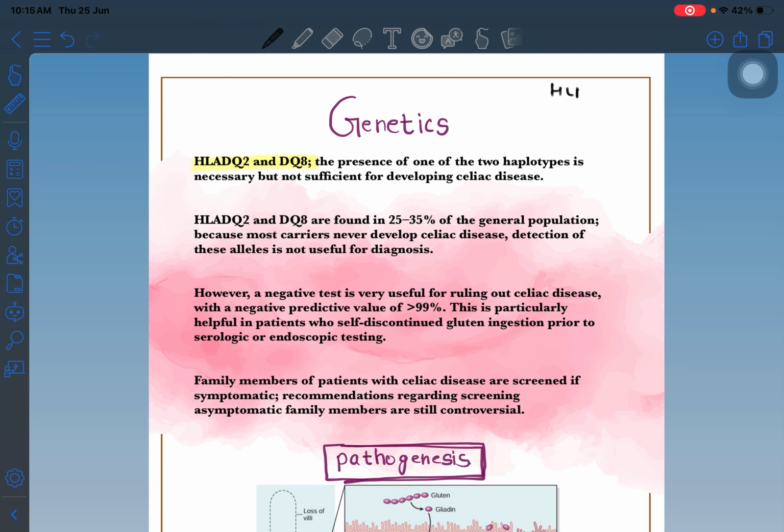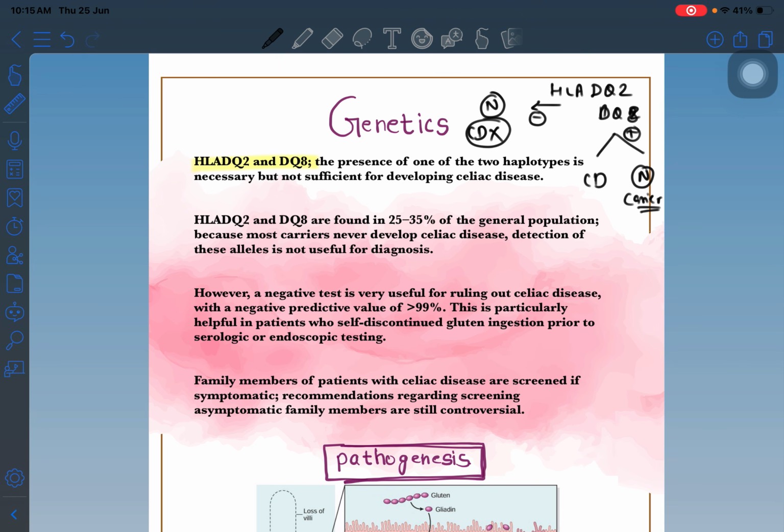If a person has HLA-DQ2 or DQ8 present, there are two possibilities: they can have celiac disease, or they can be a normal carrier. If they are negative, they will always be normal and never have celiac disease.